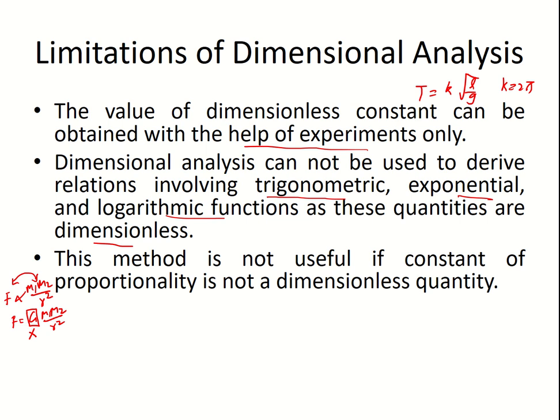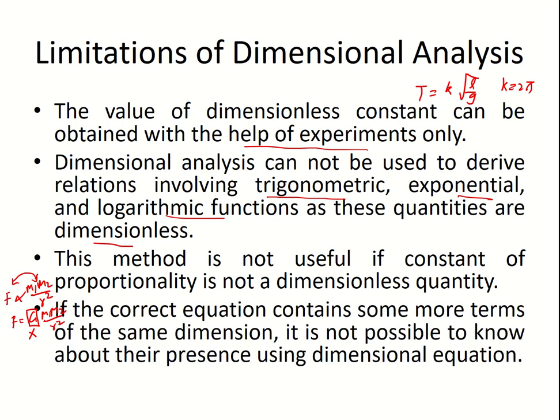Lastly, there is one more limitation, which is: if the correct equation contains some more terms of the same dimension, it is not possible to know about their presence using the dimensional equation. Okay, let me give you a simple example. हम लोग ने ये वाला derive किया था, हम लोग को क्या मिला था, t equal to k root of l by g, है ना, हमने ये किया था.